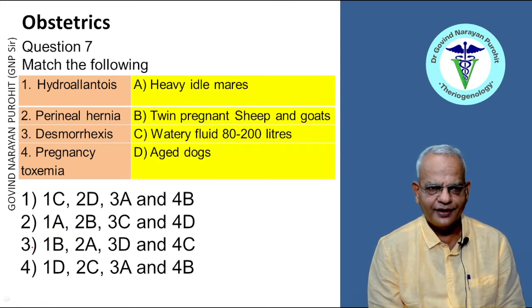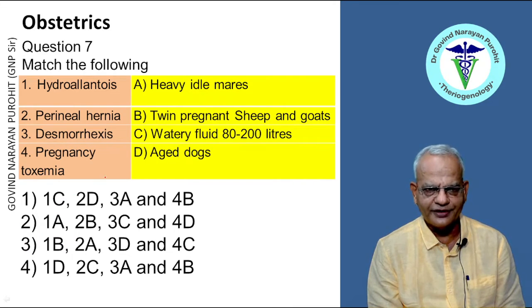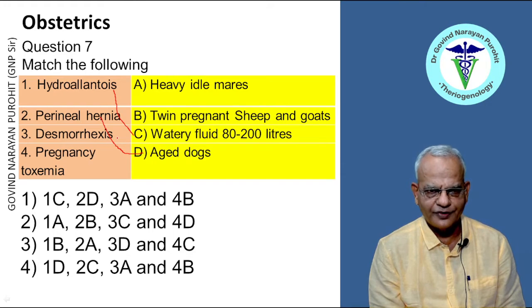Match the following: Hydroallantois, perineal hernia, desmorrhexis, pregnancy toxemia, and the options are heavy idle mares, twin pregnant sheep and goats, watery fluid 80 to 200 liters. This is found in Hydroallantois. Now, perineal hernia is a problem of aged dogs. Desmorrhexis, or the prepubic tendon rupture, occurs in heavy idle mares, and pregnancy toxemia is a problem of twin pregnant sheep and goats.